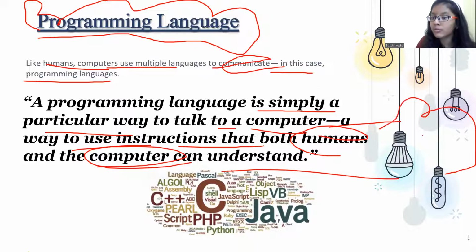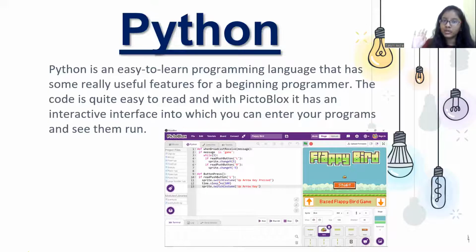It is made by humans, which is why humans can understand it, but it is also the language a computer can understand. And we have not only Python, we have Java, JavaScript, C, C++, PHP, Pascal and many more.